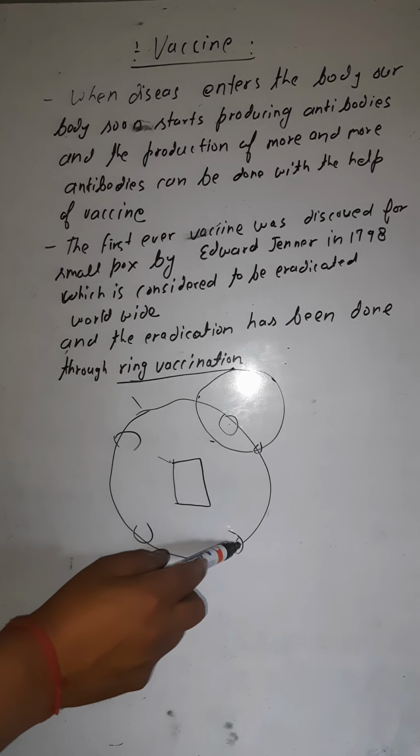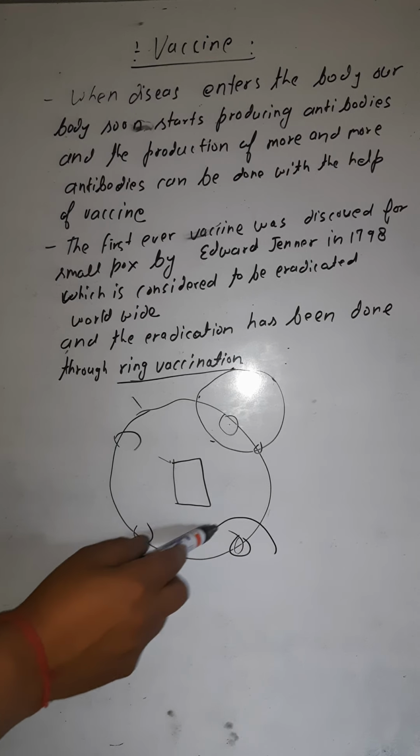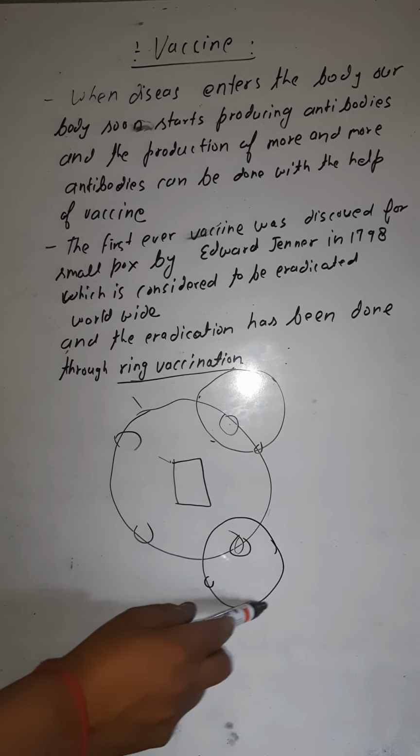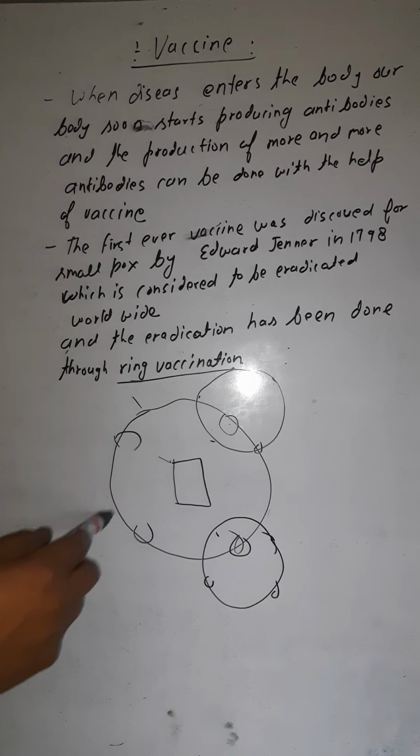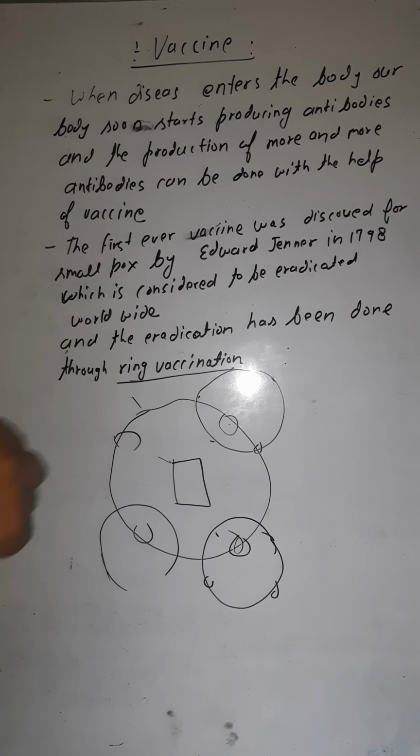Similarly here also, if this is the person exposed to smallpox, then those persons around him who are coming in contact with him are again to be vaccinated. So see, this is known as the ring vaccination program. By this ring vaccination, the eradication of smallpox has been done.